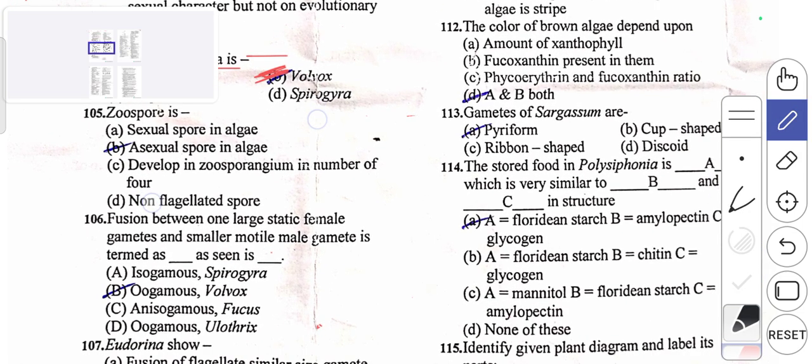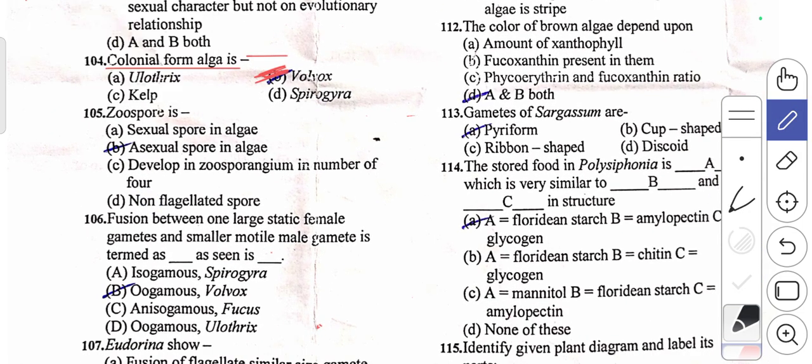Let's discuss the fifth question. Zoospore is. This zoospore, it is one of the asexual spore in case of algae. So asexual reproduction in case of algae is done by the zoospore. Hence the option is B, that is the right answer.